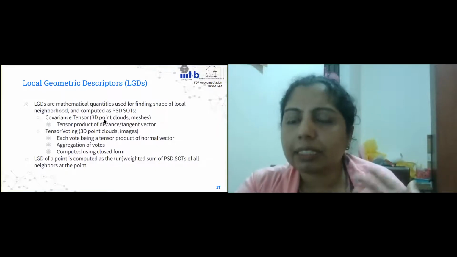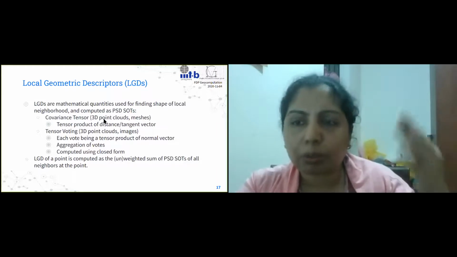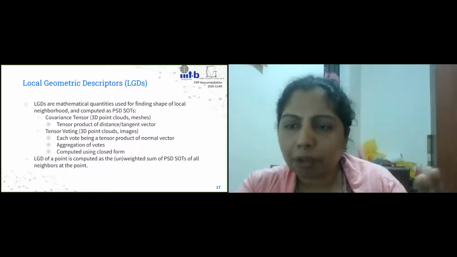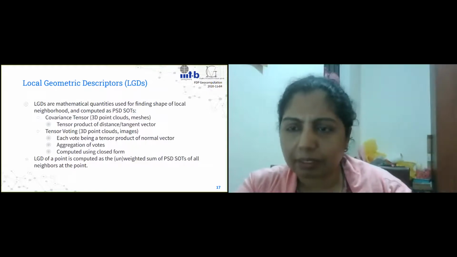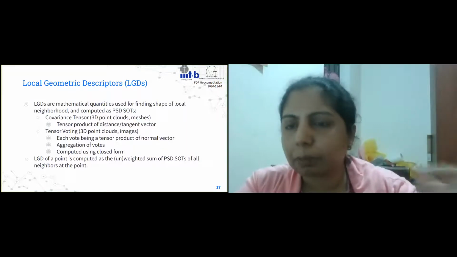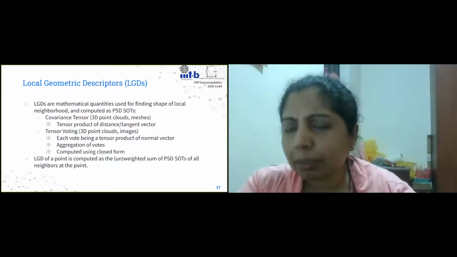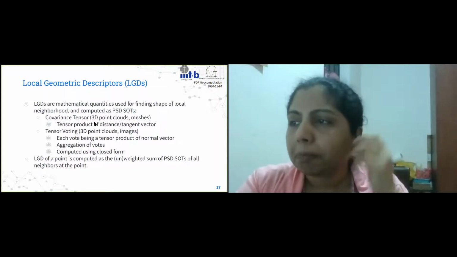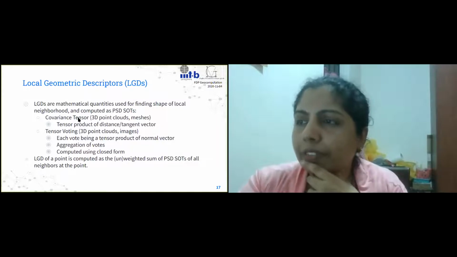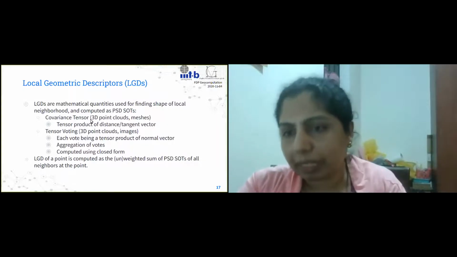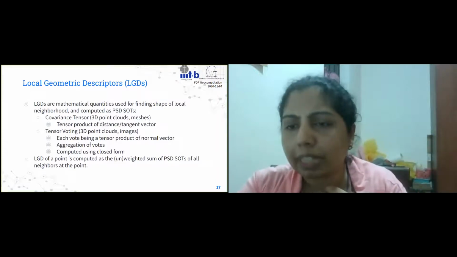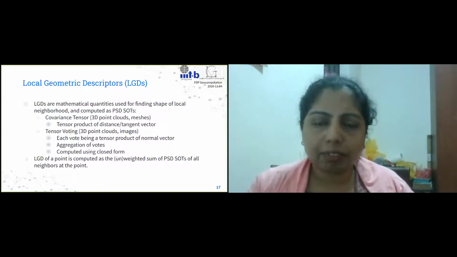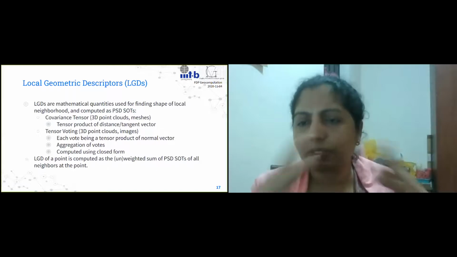And these are essentially tensor products or outer products. Outer product is different from the inner product. An inner product is essentially the dot product. You would do V transpose V and you get a single value. But when we do the outer product, we expand the vector, right? So we do V times V transpose and we get a d-dimensional matrix there, right? Now, when we have a covariance tensor or matrix, whichever you want to call it, they typically are tensor products of distance or tangent vectors, right? Tangent just means that when you have a surface, there's a tangent to it, because we are talking about geometry here, right?